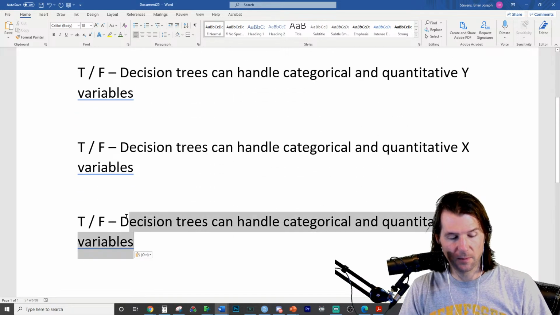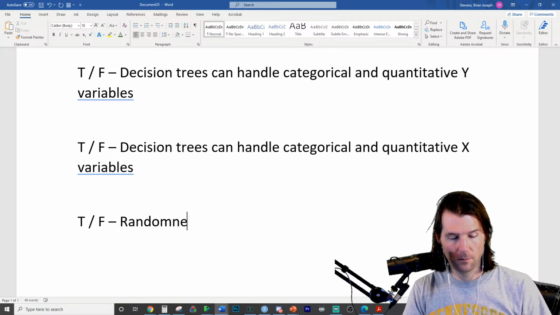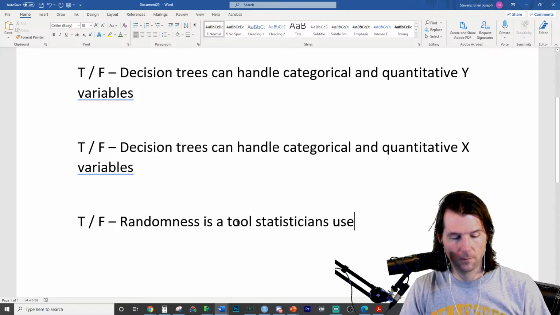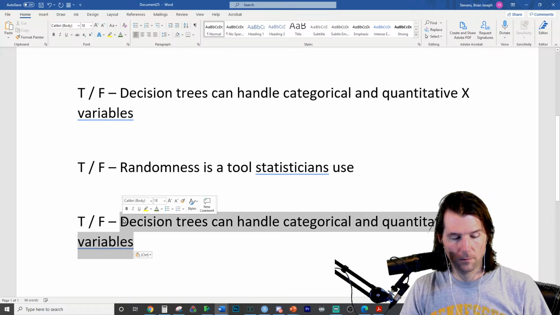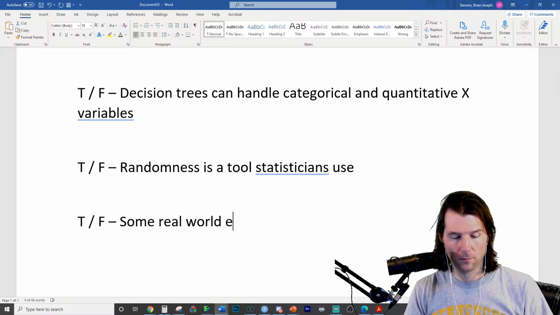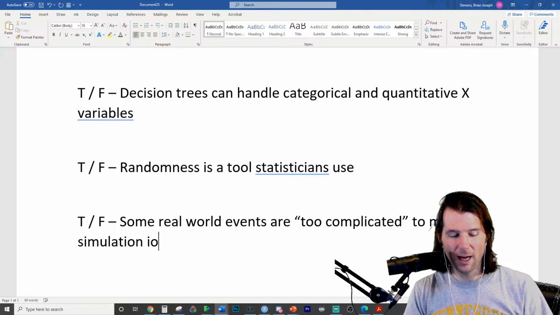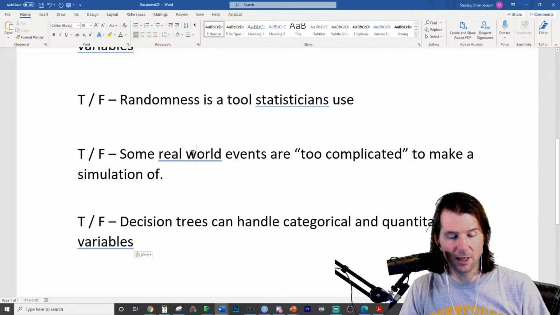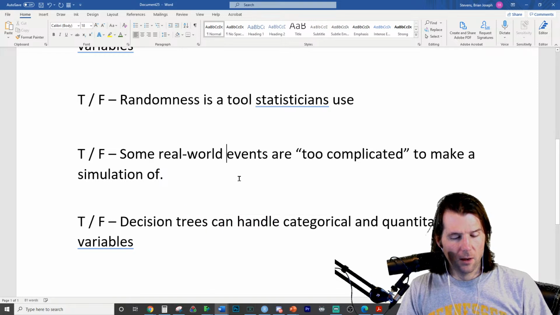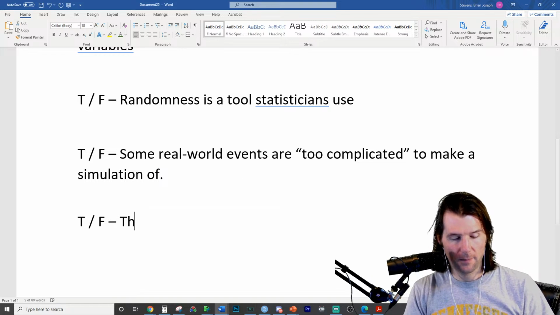What else have we done? Randomness. I hate this one. I hope. I might just delete that if I see that existing. I'm mentioning it because I hate it. One more.